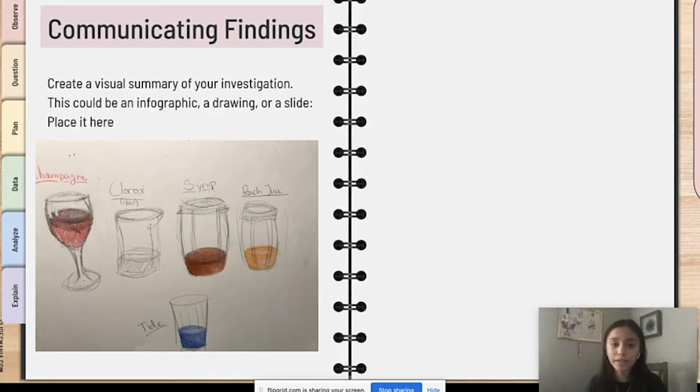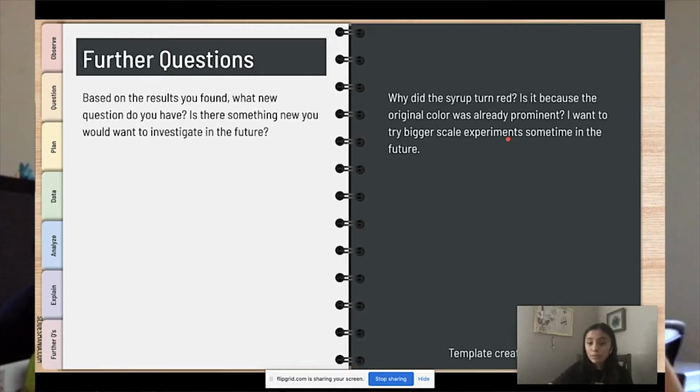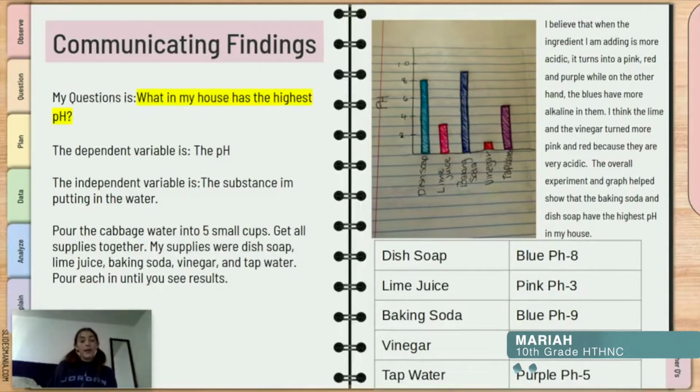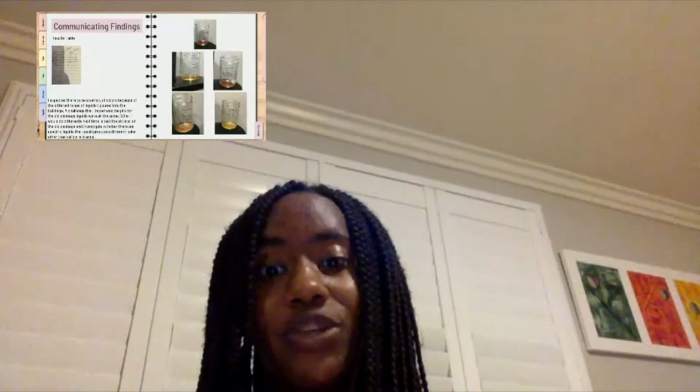So students were tasked with designing their own investigation. And I set up a digital lab notebook for them that they had to go through: how to choose a testable question, what does it mean to be a testable question? My question was, what in my house has the highest pH? My question was, depending on the temperature of the cabbage water, how would the color of the cabbage water change? And then get them to actually test that question.